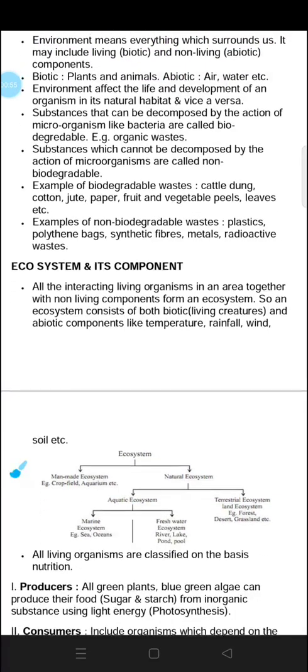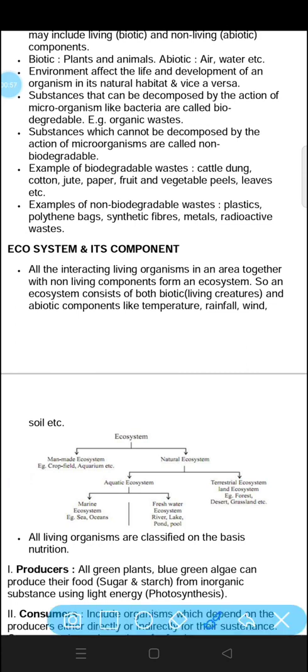Now, environment affects the life and development of an organism in its natural habitat and vice versa. Environment affects the life and development of an organism, and similarly, life is also responsible for the environment.